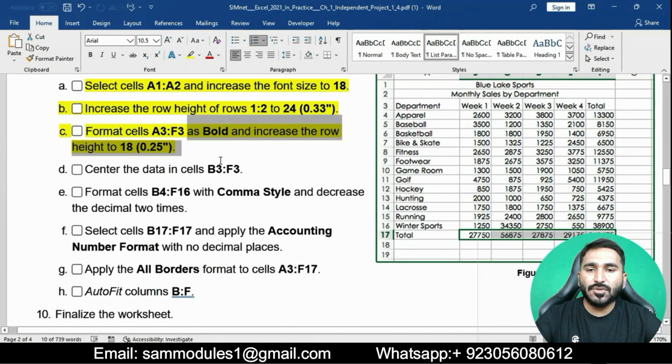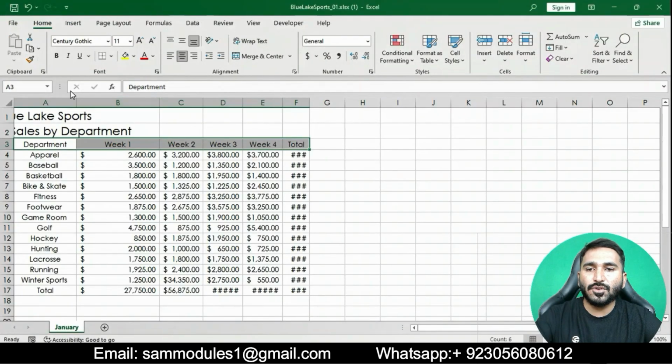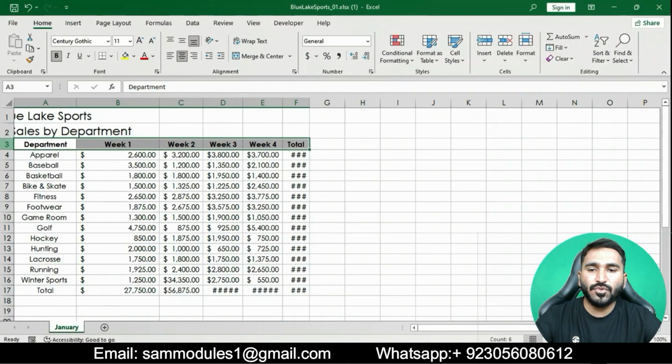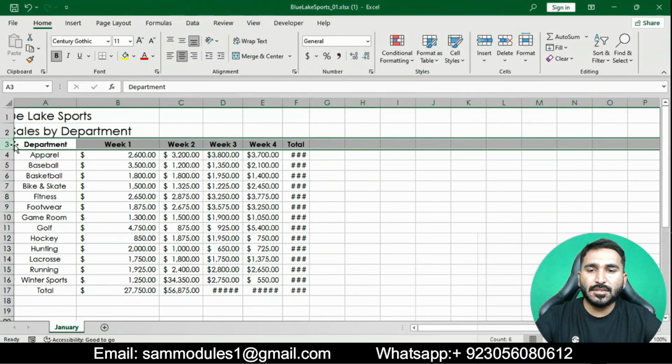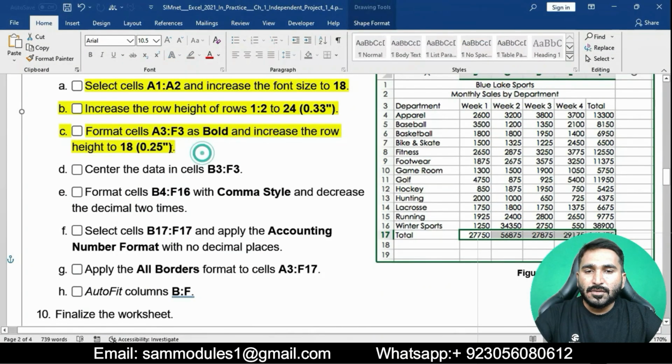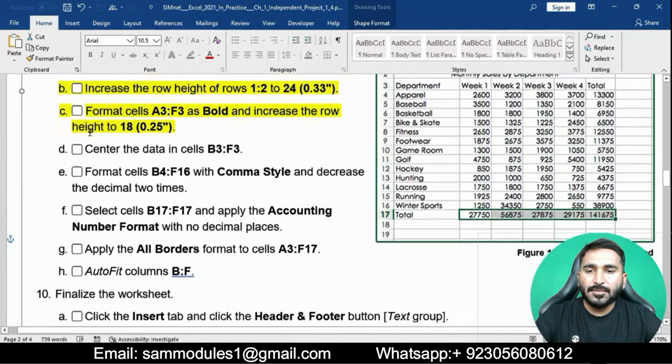Go to the Home tab, in the Font group apply bold, and then set the row height to 18. Now point D.